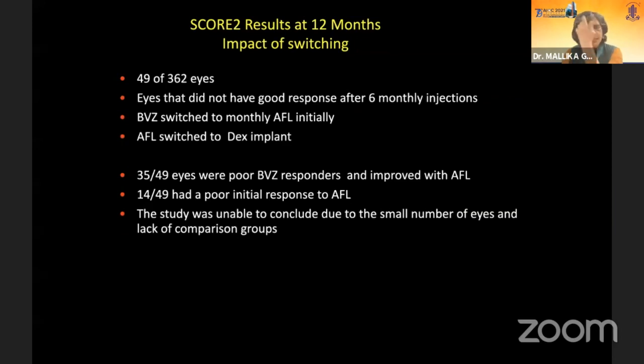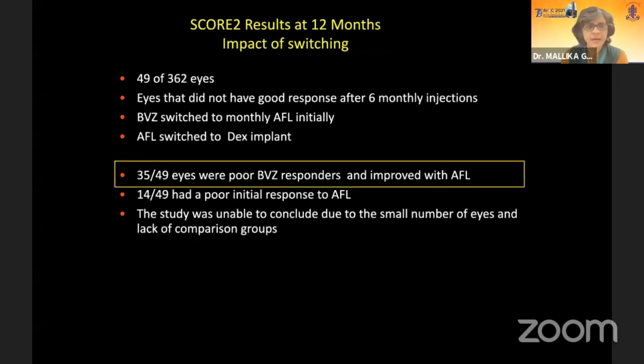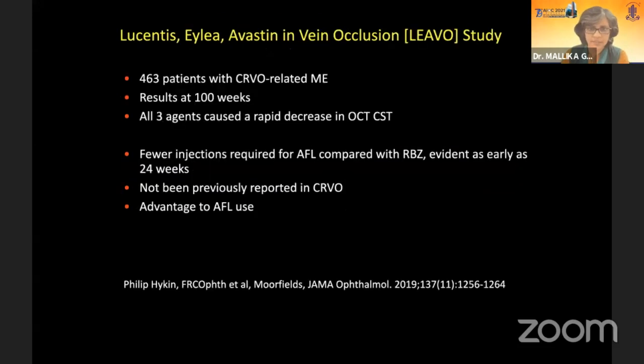And then they tried to see whether switching has any benefit in the same group, and 49 out of 362 eyes that did not respond well to initial treatment were switched. Bevacizumab was switched to aflibercept, and aflibercept non-response was switched to Dex implant. So what you see is most of these non-responders were bevacizumab non-responders, 35 of 49, and they all had a good response on switching to aflibercept. Only 14 were non-responders to aflibercept, and their response to Dex implant was not documented.